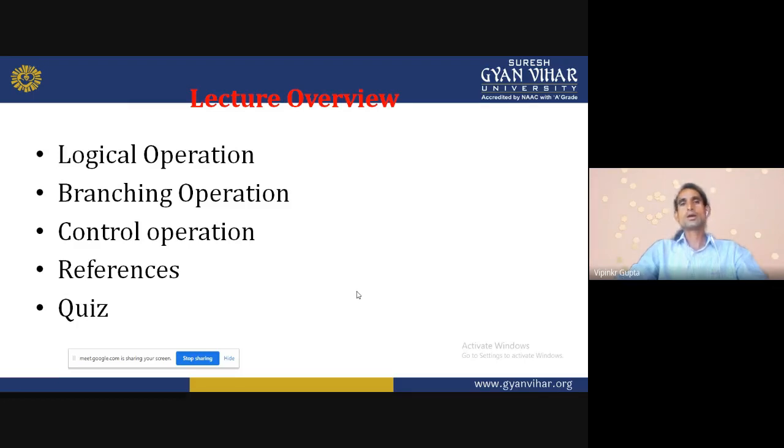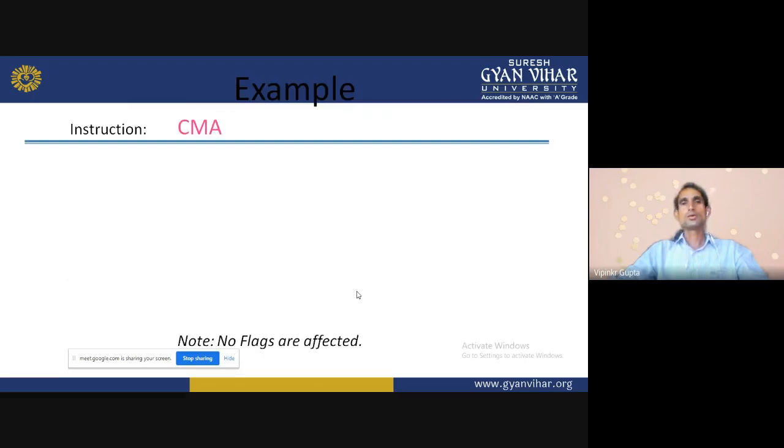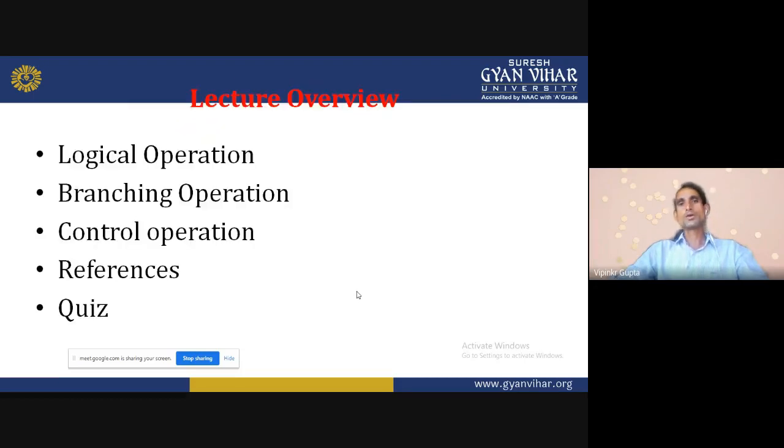We have discussed data transfer and arithmetic, and we will continue today's lecture with logical operations. Then we will discuss the branching operation, then the control operation, and then the reference: which book is sufficient for describing these instruction sets. Then there is a quiz, having a number of MCQs related to our lecture. So let's continue with logical operations.